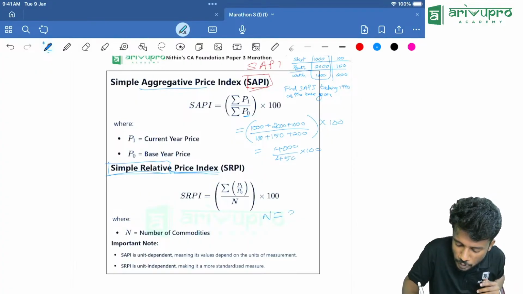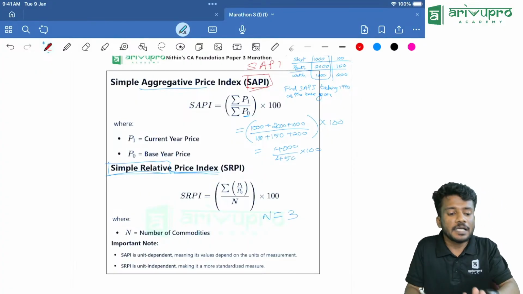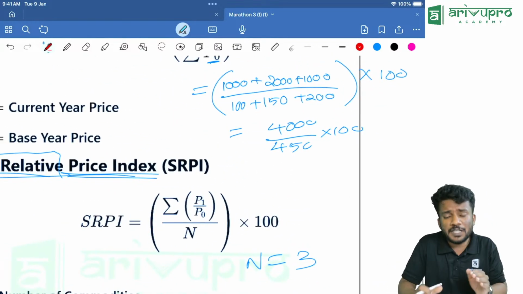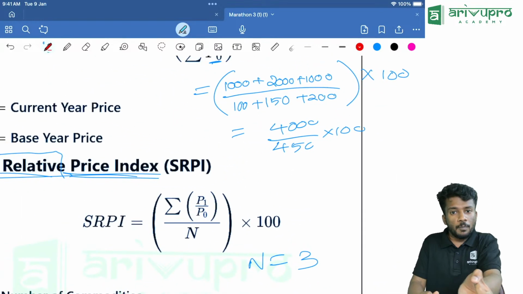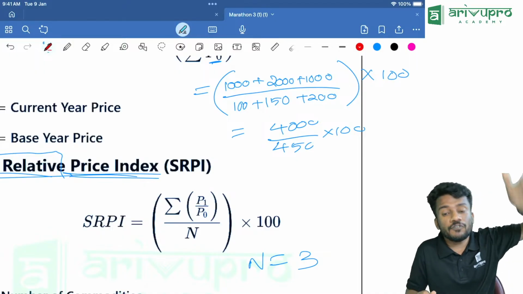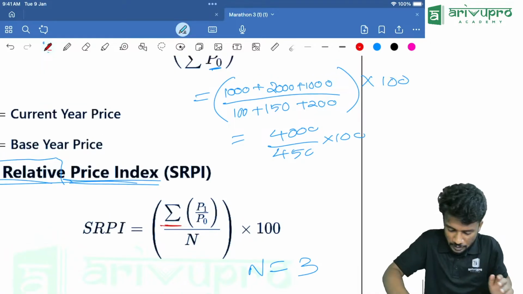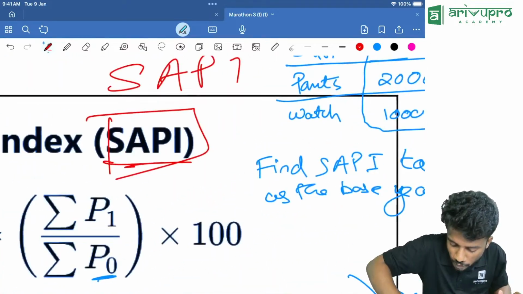N is equal to 3. Am I correct, people? N is equal to how much? 3. Now we need to find P1 by P0 for each component, and we need to add everything. The sigma meaning is what? That means we need to add everything. Now look here, what is going to happen?